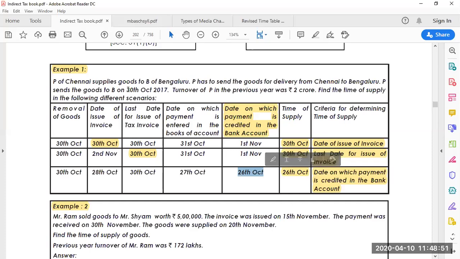But actually 30th October is the date on which the goods have been sent. So this gives you clarity, because you can't say the time of supply is the same for all three situations. Based on the dates, you have to finalize which is the time of supply. So these are three different situations, and in these situations the criteria for determining the time of supply varies.